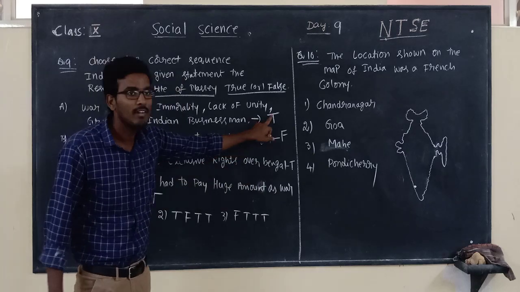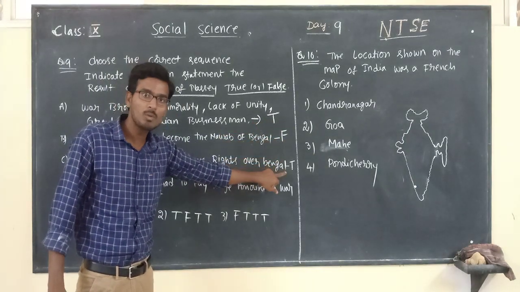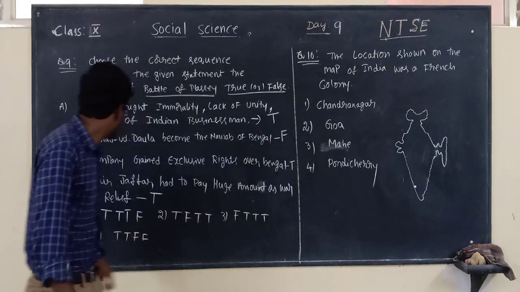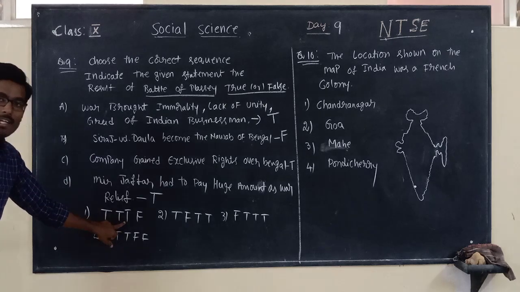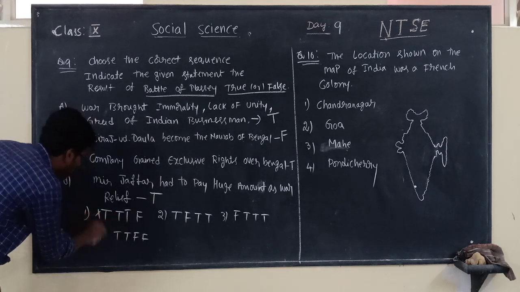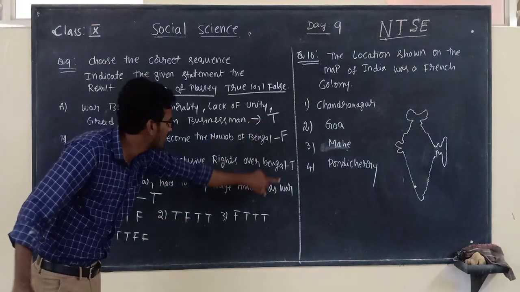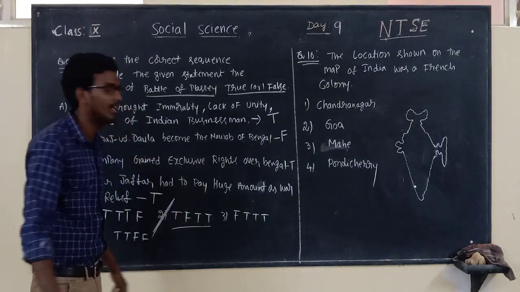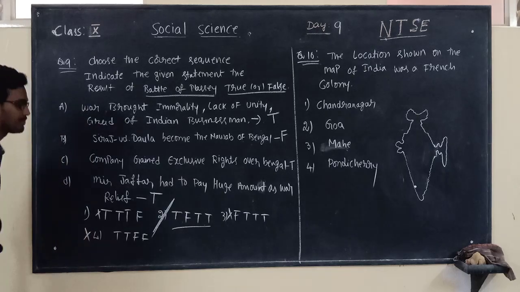TFTT. The first statement is true, the second statement is false, the third statement also true, the fourth statement also true. So TFTT. Where do you find that sequence here? TTTF, this is wrong. TFTT. Yes, check it once. Order TFTT and TFTT, this is the right answer. TFTT, and all the remaining will be wrong options.